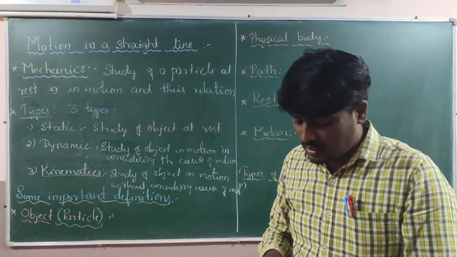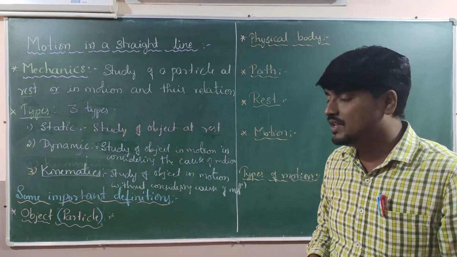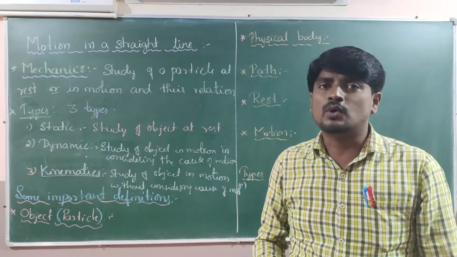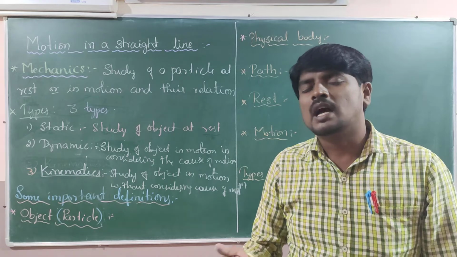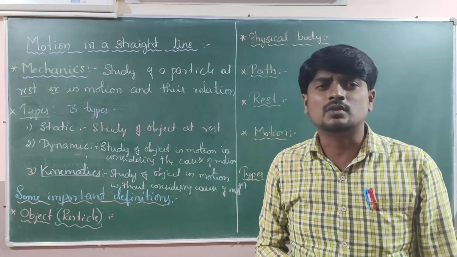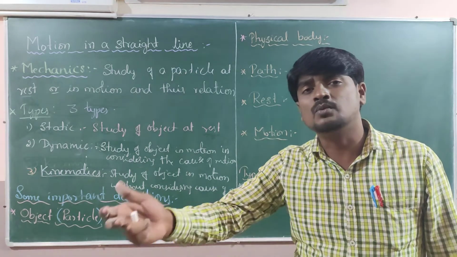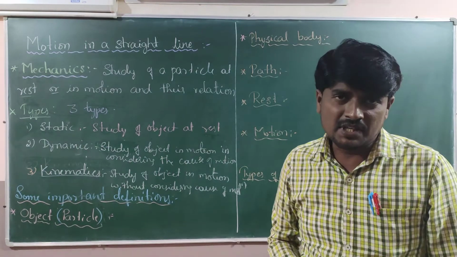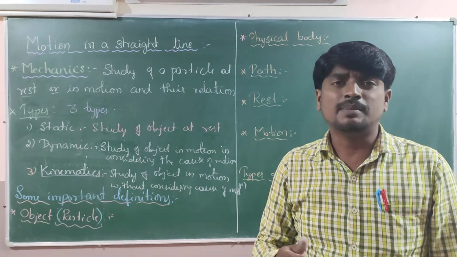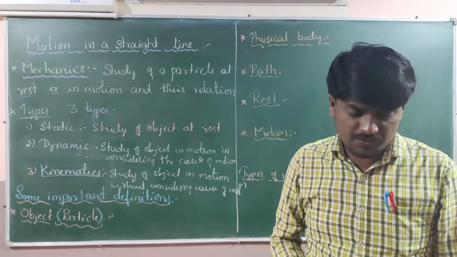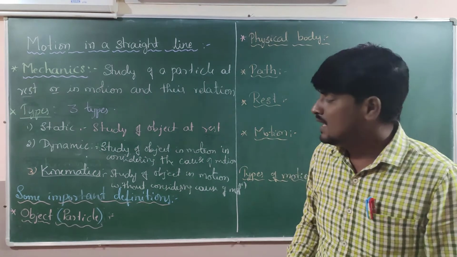So now let's come to some important definitions of this chapter. Henceforth I am continuously using some words, repeatedly: object, particle, body. What exactly is the meaning of the object or the particle or the body?